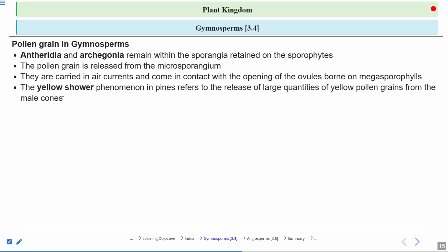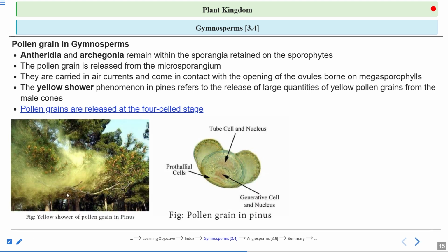They come in contact with the opening of the ovules borne on the megasporophyll structure. The yellow shower phenomenon in pine, which I was telling you about, refers to the release of large quantities of yellow pollen grains from the male cones. Here you can see the yellow shower when the pollen grains are released from the male cone. In this dust, this is one of the pollen grains you can see. They have a four-celled structure.